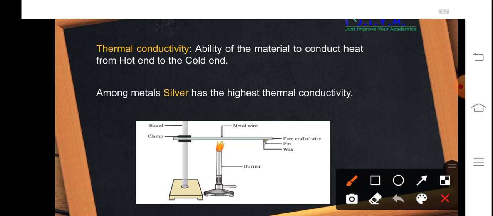Now what do you have to learn? You need to learn that silver is the metal which has the highest thermal conductivity.